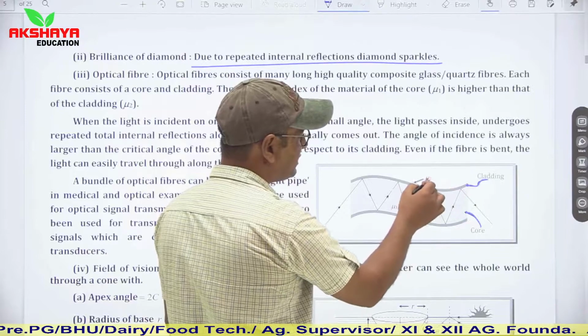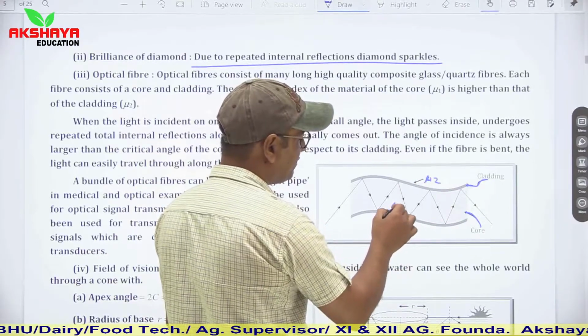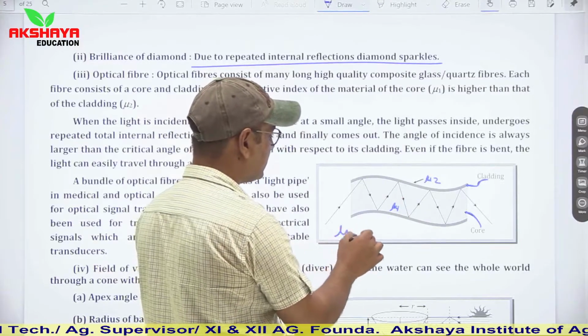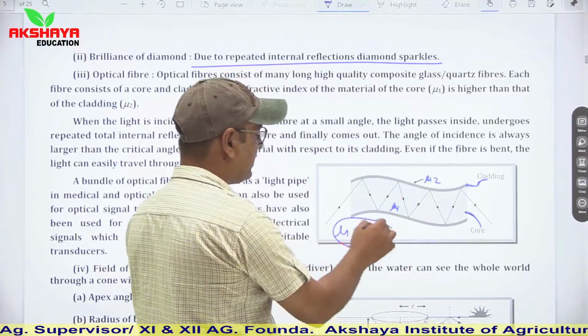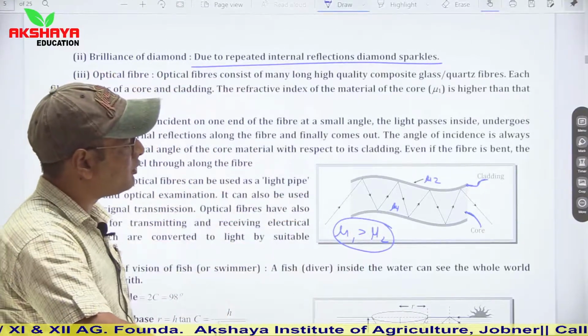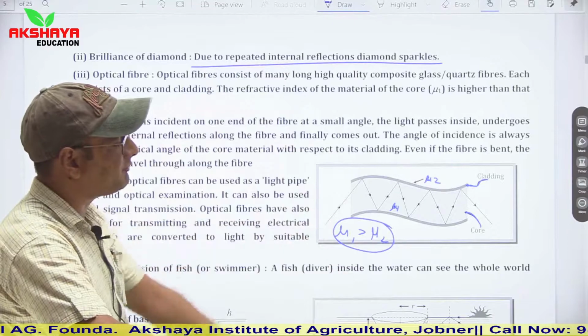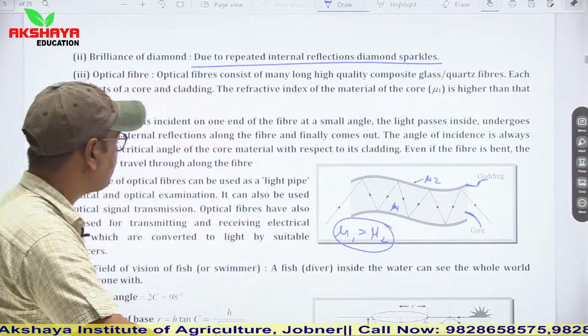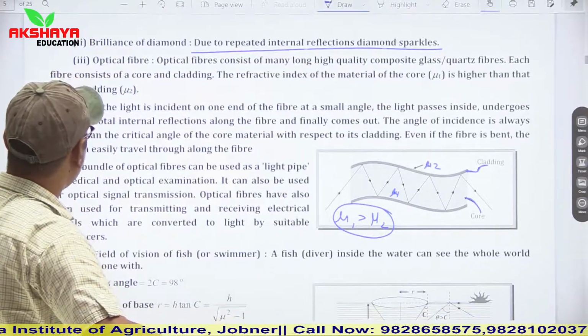Let the refractive index of core be mu1 and of cladding be mu2, so mu1 is greater than mu2. Whenever light travels from core to cladding, it is totally internally reflected and travels from one end to the other by total internal reflections. So this is the concept of optical fiber.